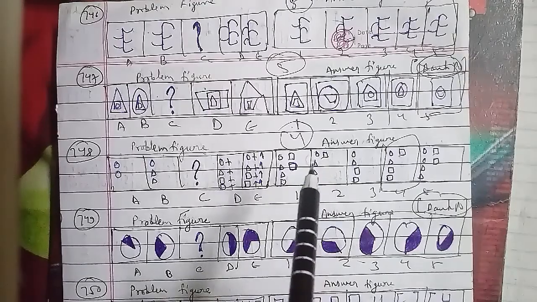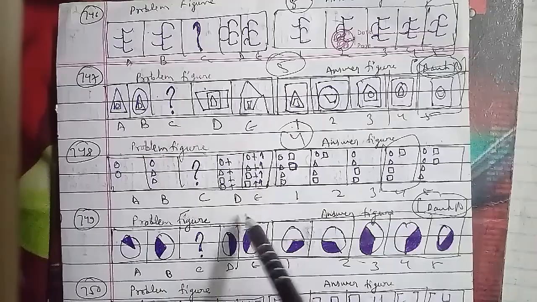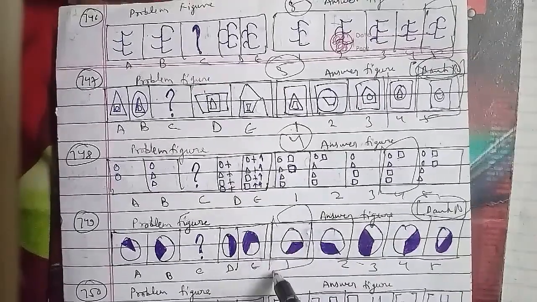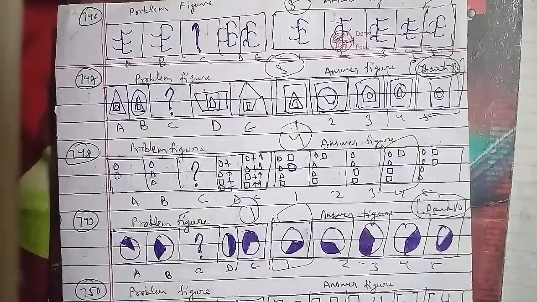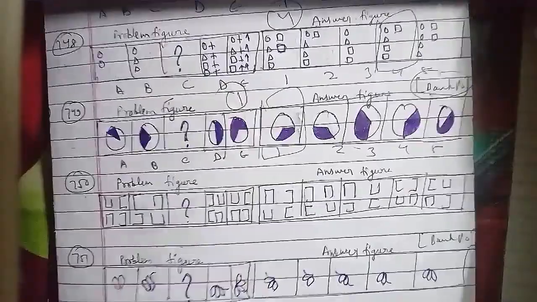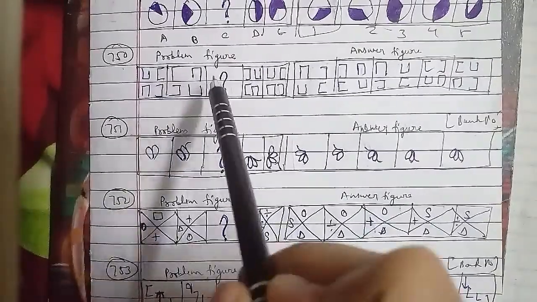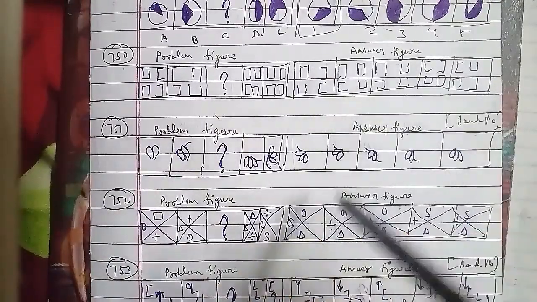Let's go ahead with another one, which is the 750th question of the session. That is your problem figures as well as the answer figures, and that is what we have to discuss. So here are the problem figures and here are the answer figures as well, which have been named figure A, B, C, D and E, and these have been named 1, 2, 3, 4 and 5 respectively as well.